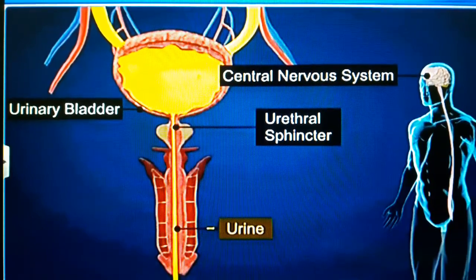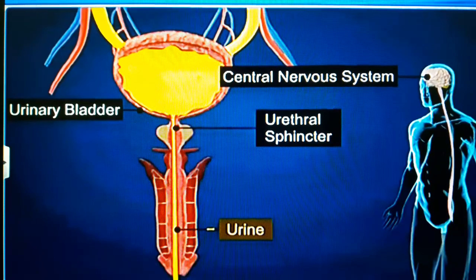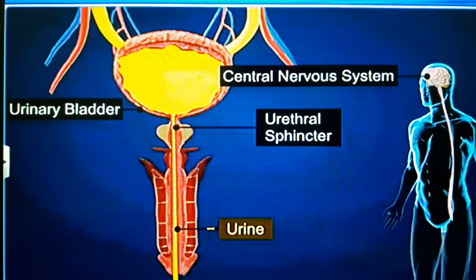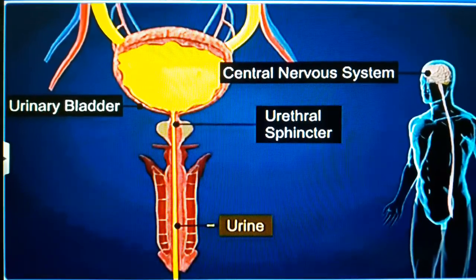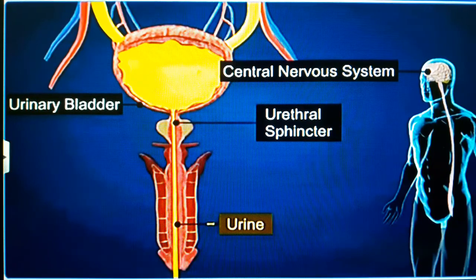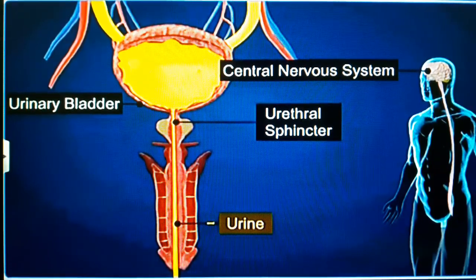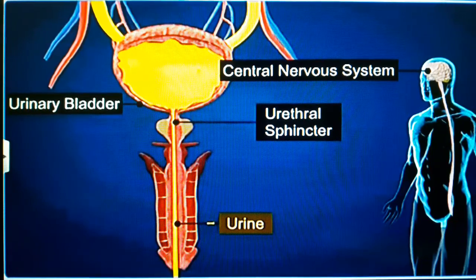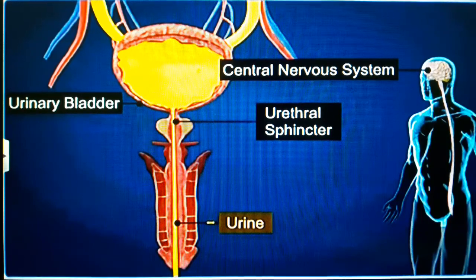So now we will talk about the functions of kidneys. Kidneys are a very important part of the body and they perform the most important functions in the body. So the first function is excretion of metabolic waste, removal of nitrogenous wastes like urea, creatinine, uric acid, hippuric acid, etc. The second one is osmoregulation. Regulate the amount of water content in blood by producing hypotonic or hypertonic urine.